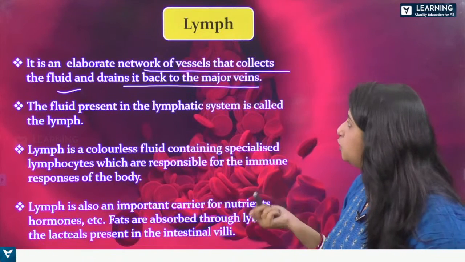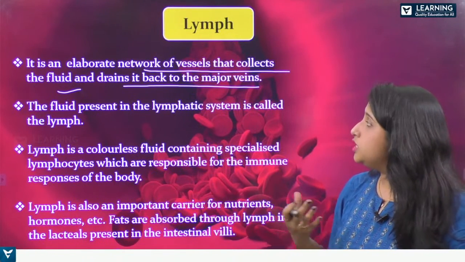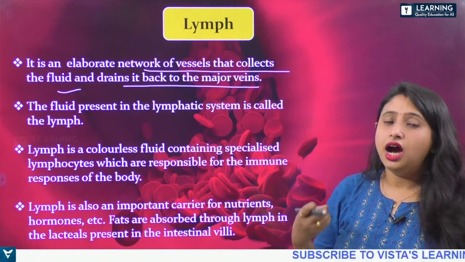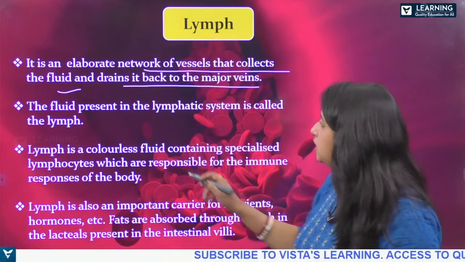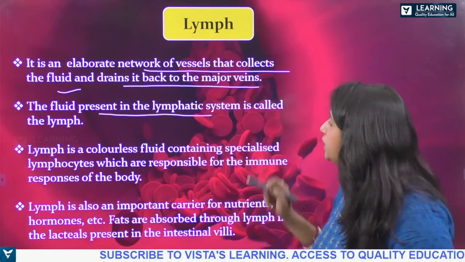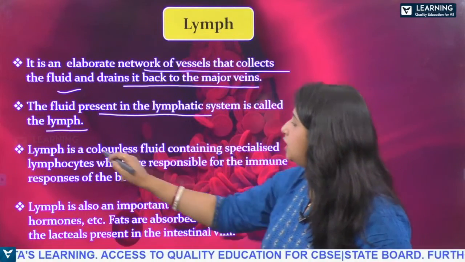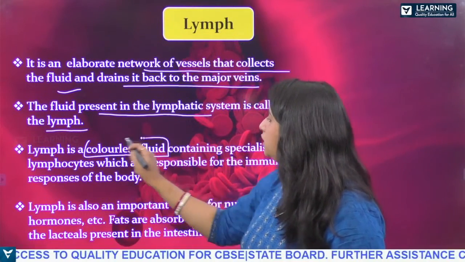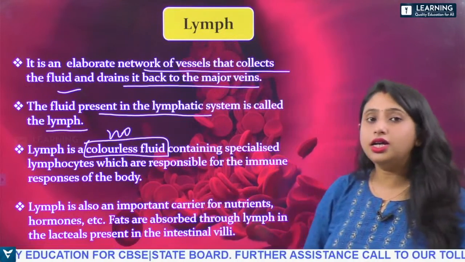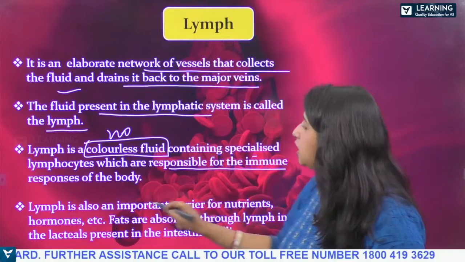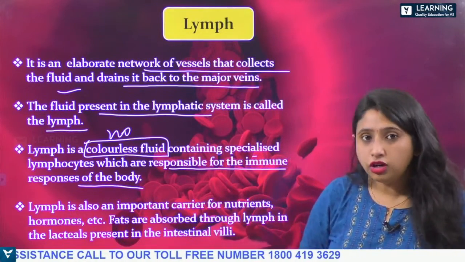So it is collecting the fluids, and it is again draining it into the veins. Okay, so the fluid present in the lymphatic system is called lymph, and the lymph is a colorless fluid. Okay, it has no color. It is a colorless fluid containing special lymphocytes which are responsible for the immune response of the body.